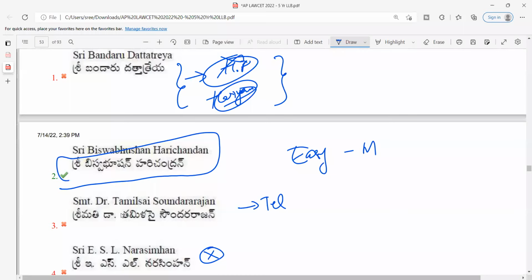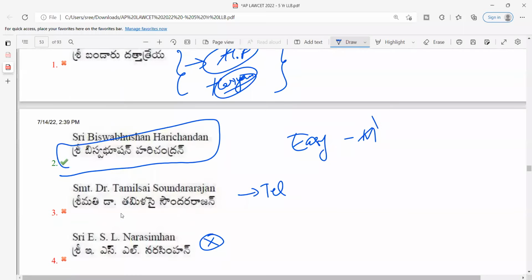So do you think it is an easy or moderate question? What do you say, guys? Easy, right?